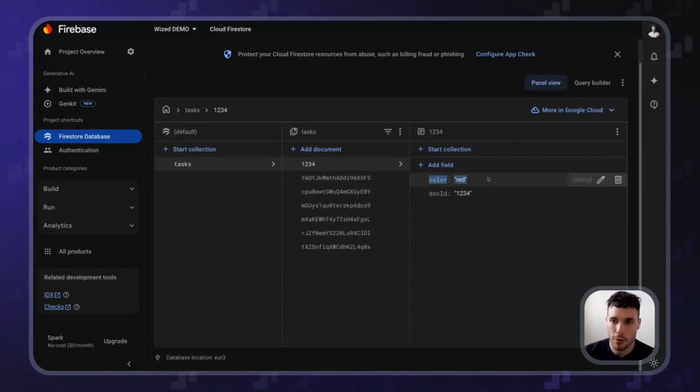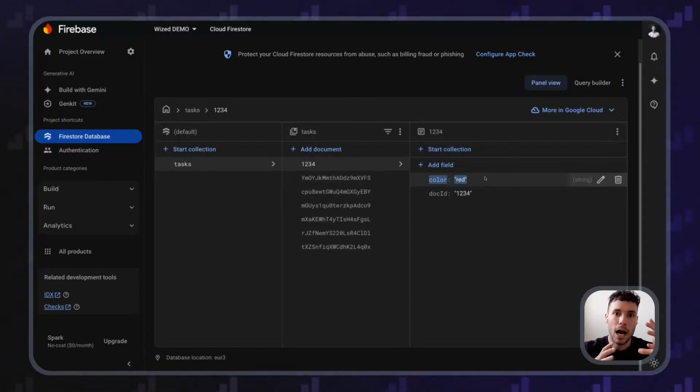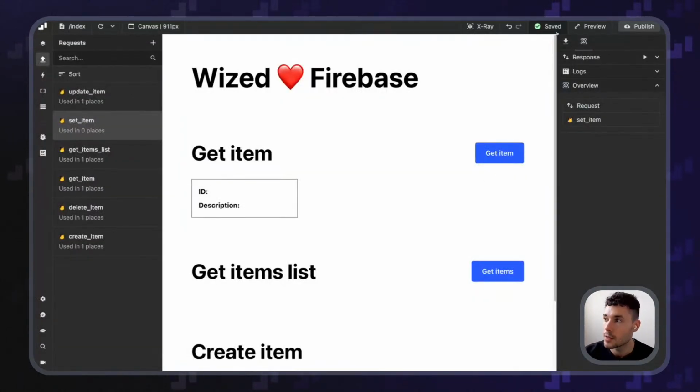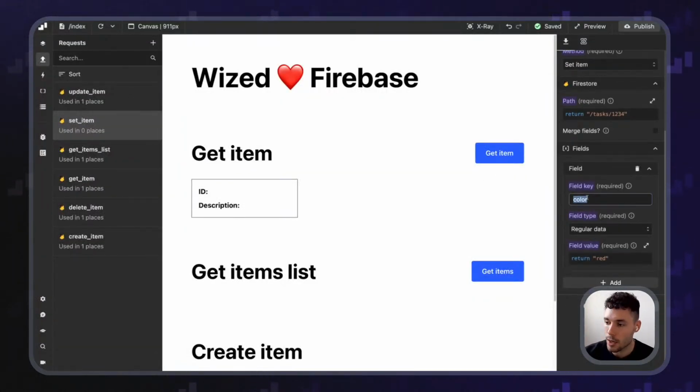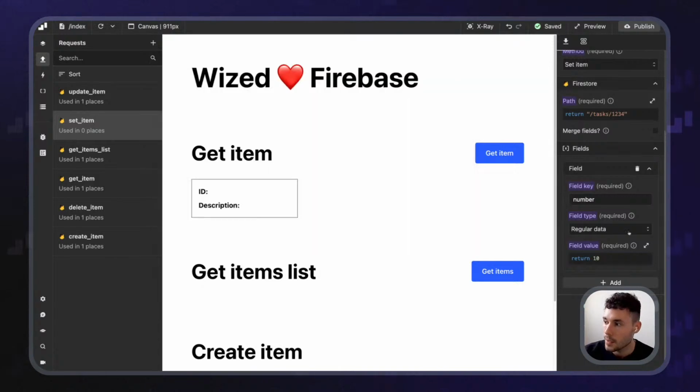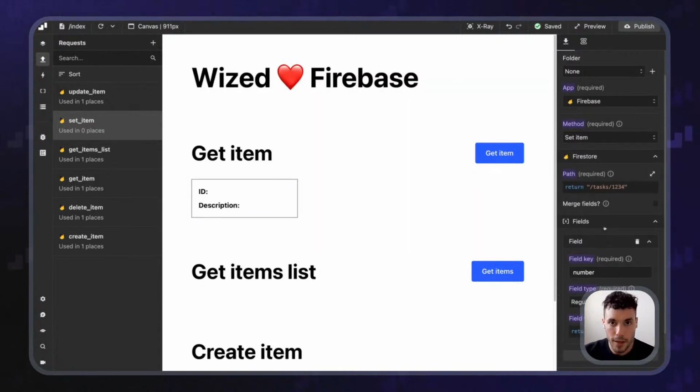Now imagine that instead of overwriting the data, you just want to add to the data, right? You want to merge the fields. So in that case, imagine that instead of color, let's say, I don't know, number, and I want to return 10. Instead of overwriting the whole document, maybe I just want to add this data.